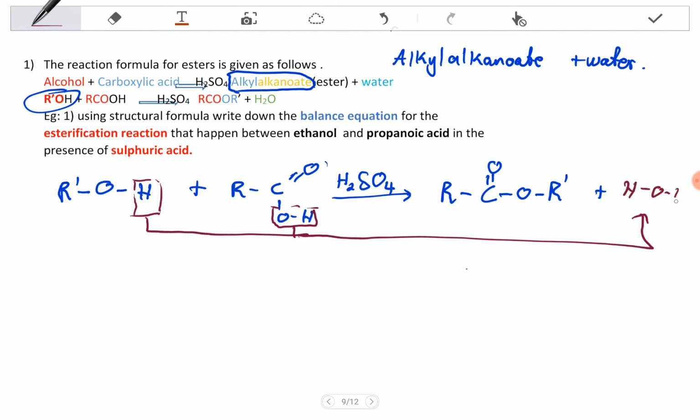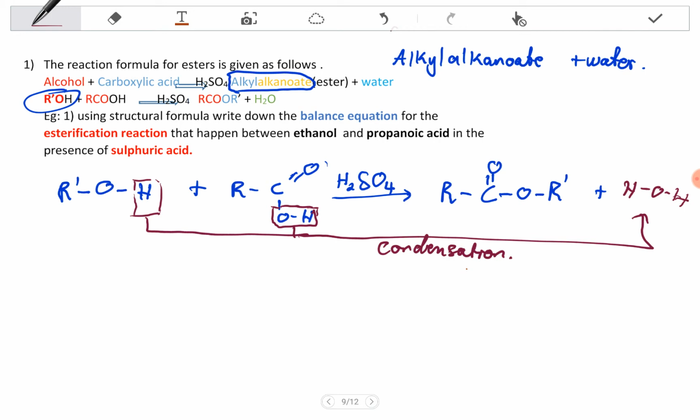We call this process condensation. So to get this water, you extract hydrogen here, and you extract hydroxyl from the carboxylic acid.